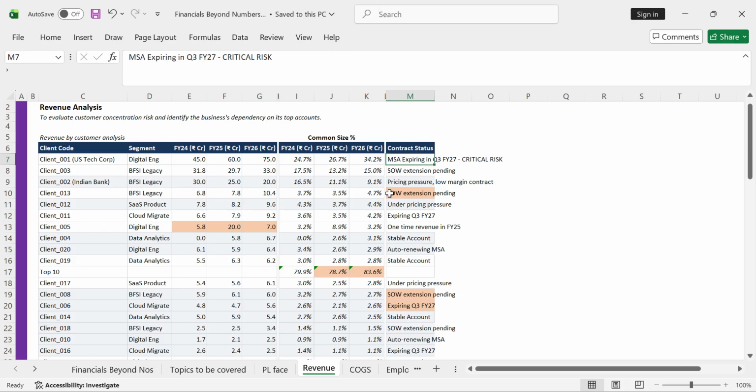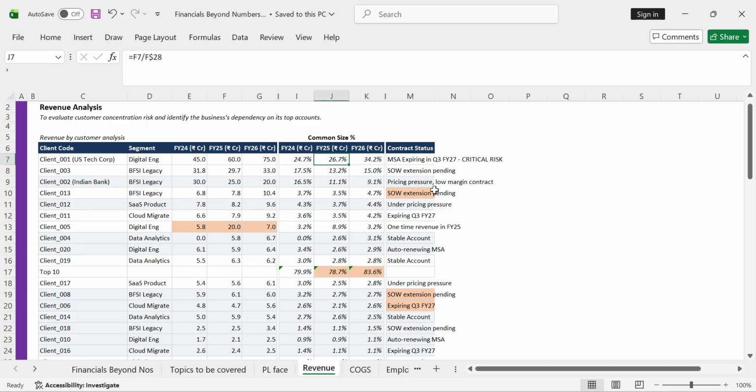When you see the contract status over here, you see the master service agreement is expiring in Q3 FY27. Now this is a critical risk because you are at March 26, in FY26. You have Q3 of FY27 over here. That means basically 9 months for the master service agreement to expire. So you need to start the discussion with the client to understand, if we have to renew the contract, what the clauses will be, what the change in the terms and conditions will be, and what services will be required.